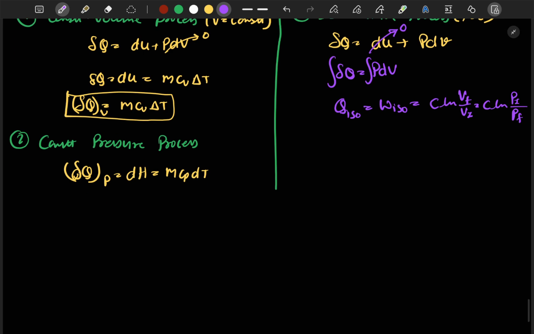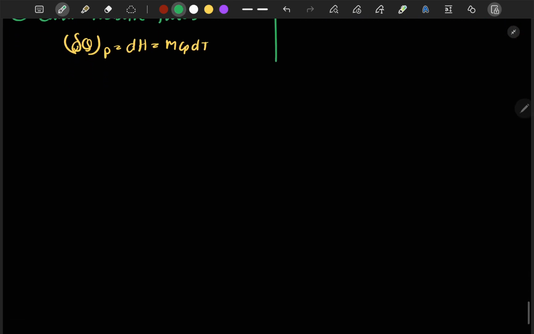Okay, now our fourth process is the adiabatic process. So if we talk about the fourth, adiabatic, what is the speciality of adiabatic process? Adiabatic process is completely insulated, carried out in an insulated environment.